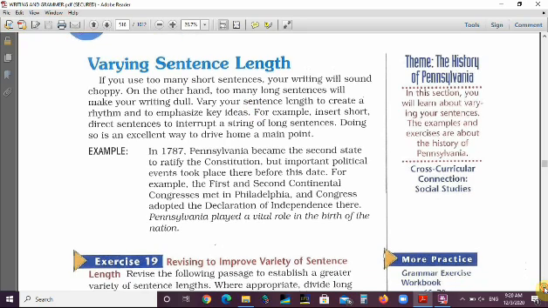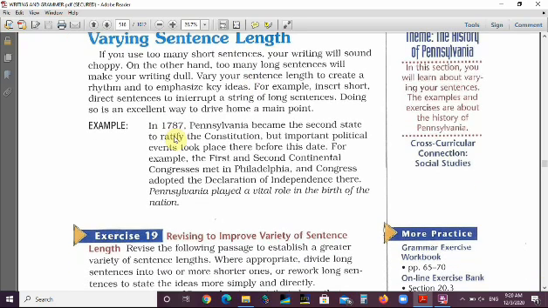We have an example here. In 1787, Pennsylvania became the second state to ratify, to accept, the Constitution. But important political events took place there before this date. This is one sentence. It's a compound sentence, as you can see. We use the comma and a conjunction here.